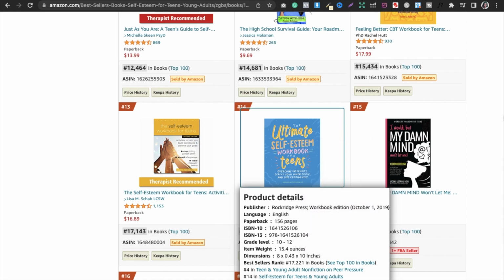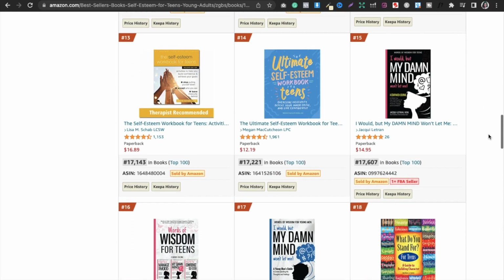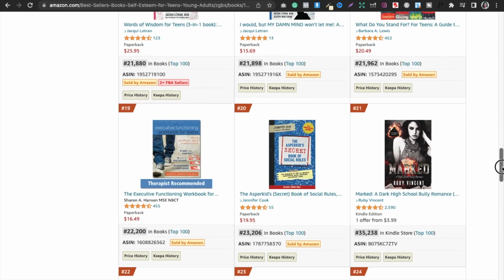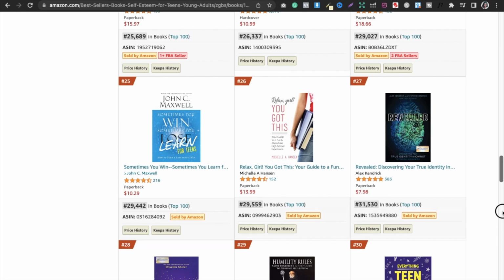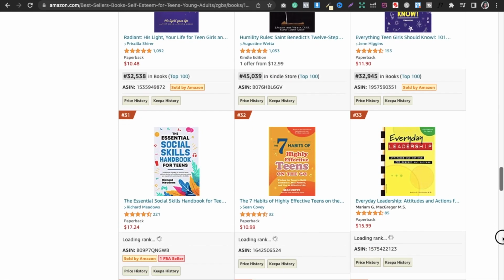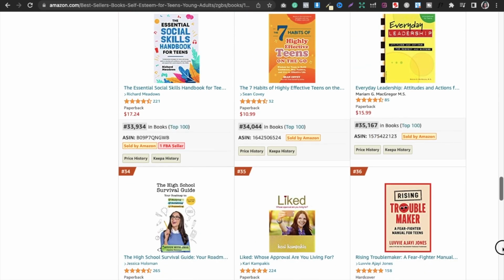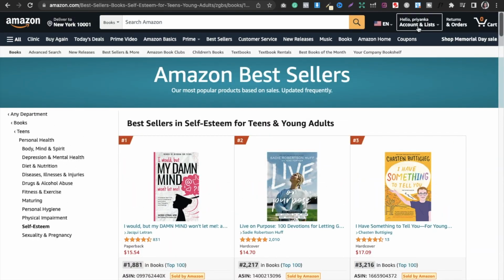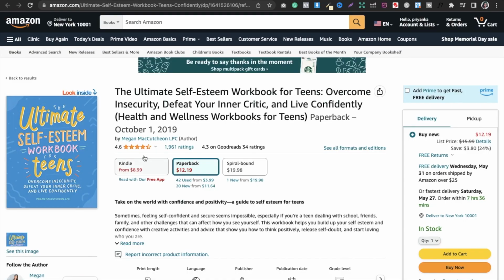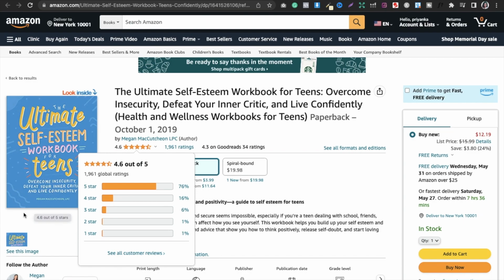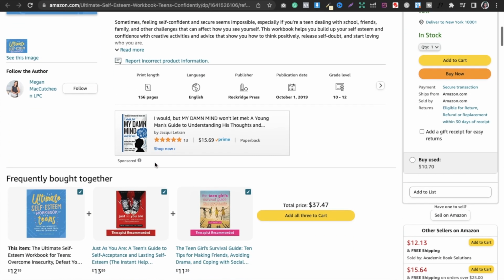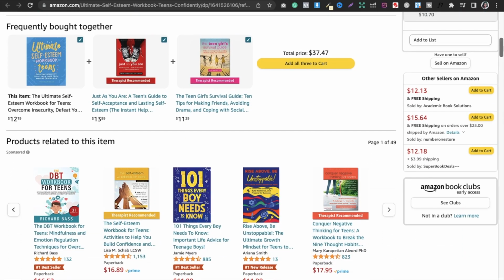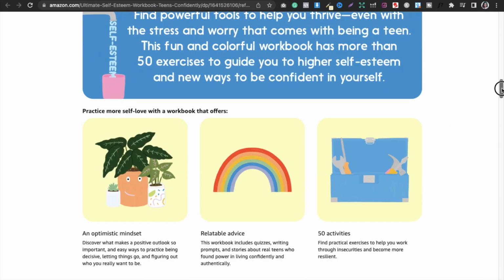I can look inside the book, and then think about how I can make a better book than that, and make a low content book for that category, because as you can see, it is performing really well, and its BSR is very low, like in some thousands.